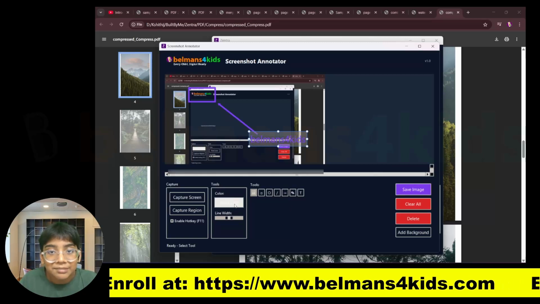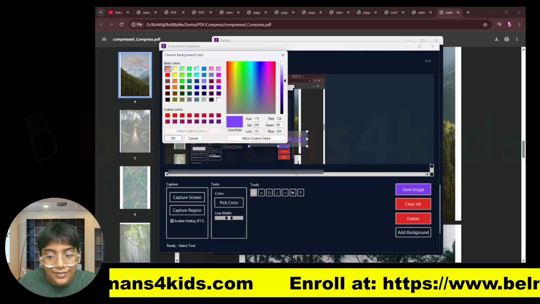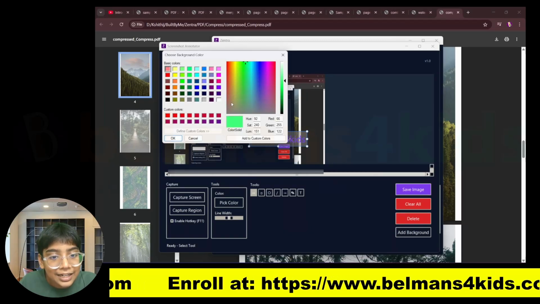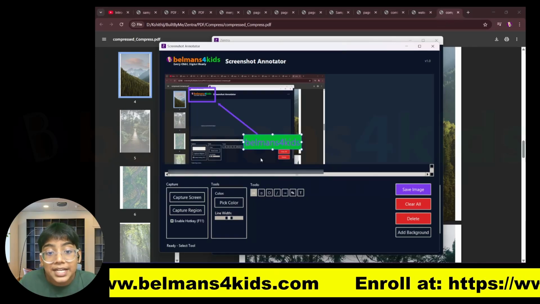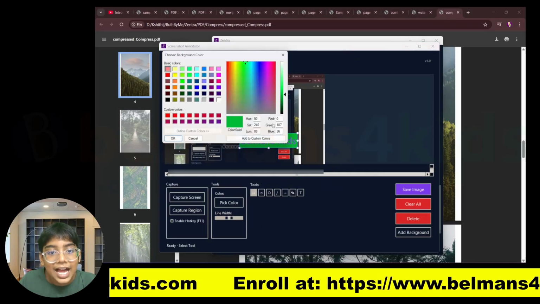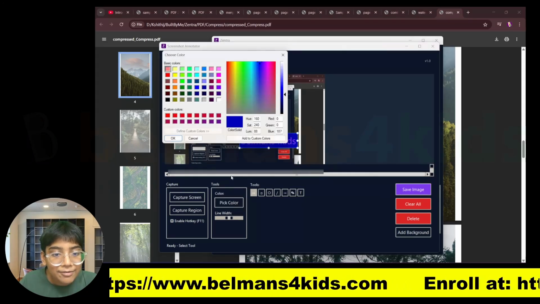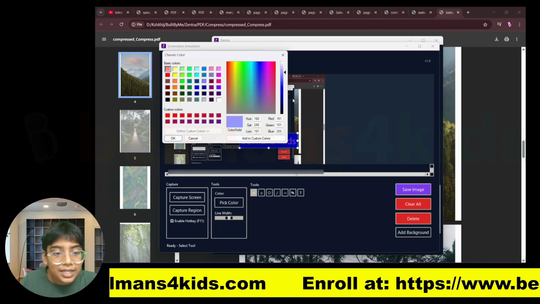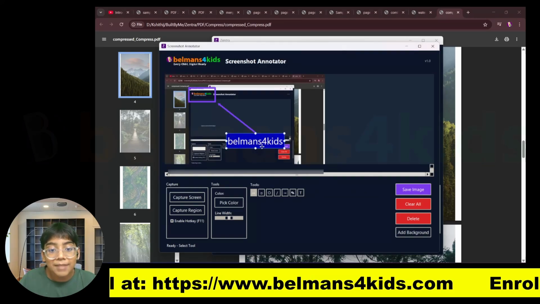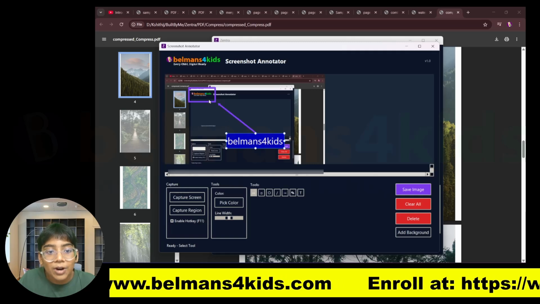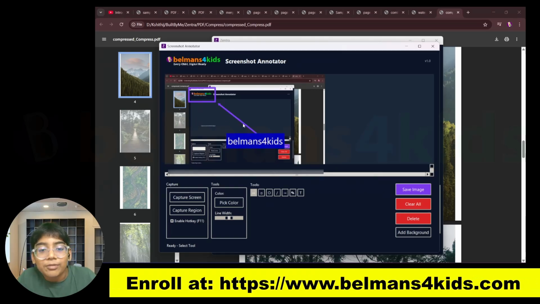And the text color doesn't look that good, right? Well, you can change the color, but there is an even better thing to do. You can actually add a background to the text. Look, if I press on add background, then I can add a color. I can pick a color like this, and you can see a really nice background has been added to the text. I can even pick a different color. Let's say I want blue and I want this text to be white, so just like that. And you can see a really nice background and text has been added to point out that this is belmans4Kids.